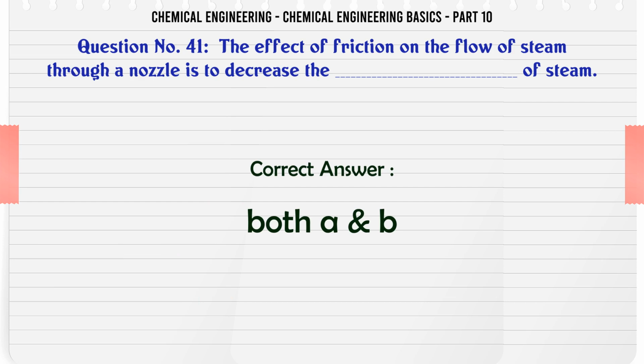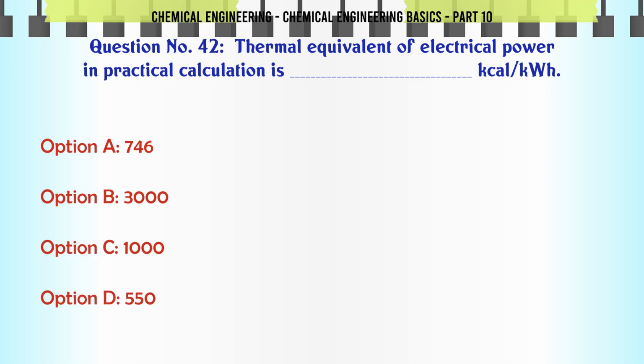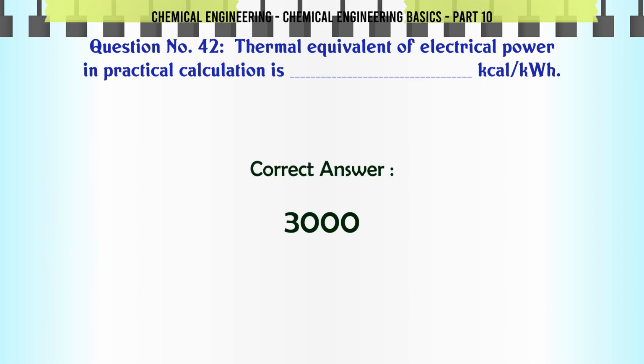Thermal equivalent of electrical power in practical calculation is kWh. A. 746. B. 3000. C. 1000. D. 550. The correct answer is 3000.